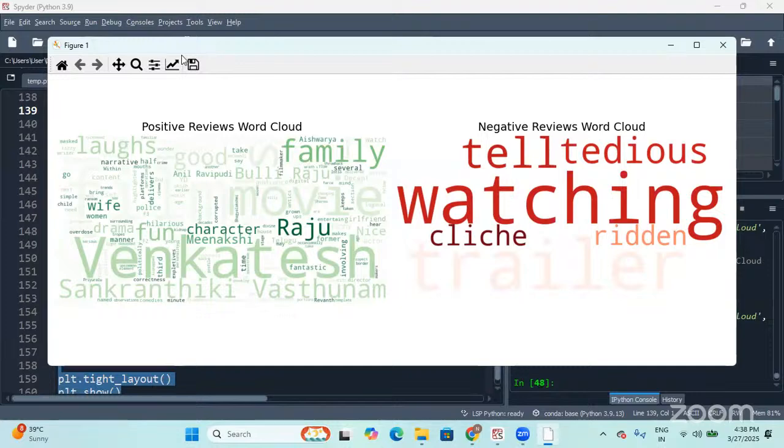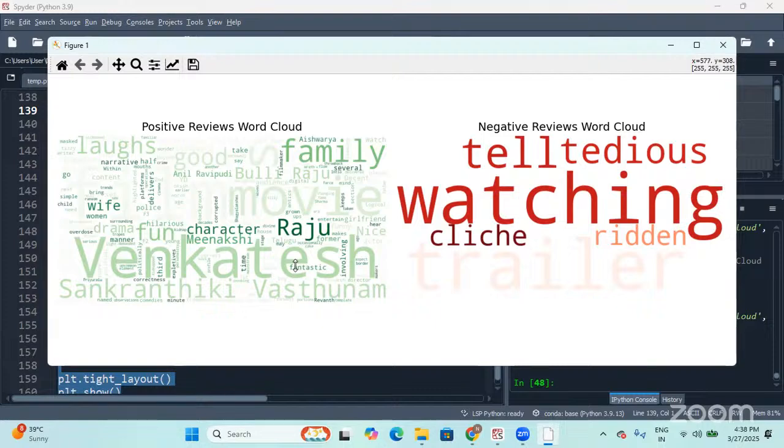Did we get the positive word cloud and negative word cloud? Yes. So that means across all the positive reviews, these are the words which have repeated the most number of times. That is why you see some words with higher frequency, the size of the words is very big. So across all the reviews, Venkatesh is the name that is used the most number of times.